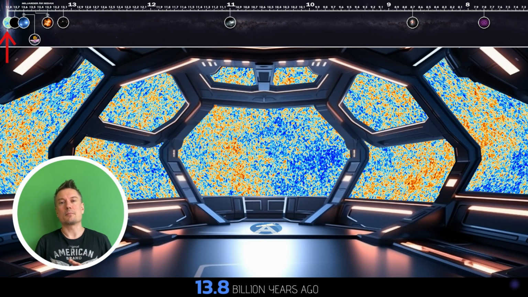CMB, Cosmic Microwave Background. When the universe was 360,000 years old, light could travel freely in the universe. Today, we see this light as microwaves, and it has been named the cosmic microwave background radiation.